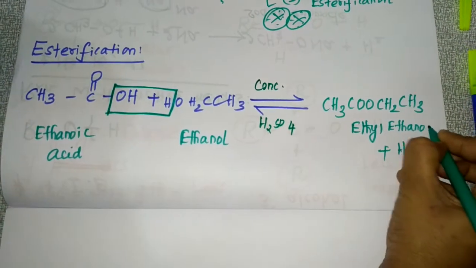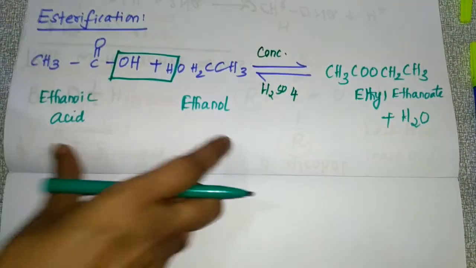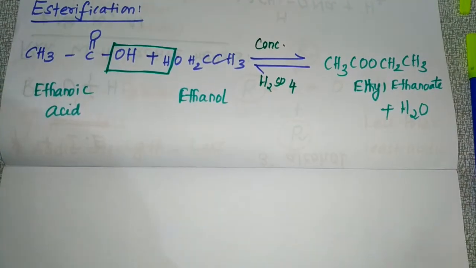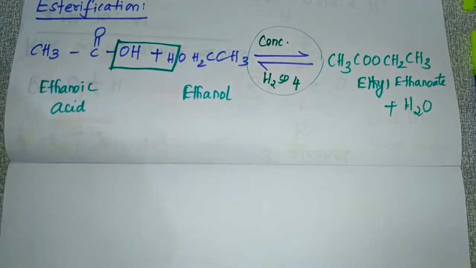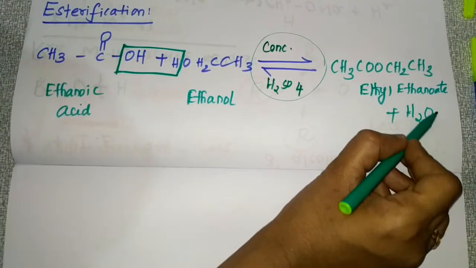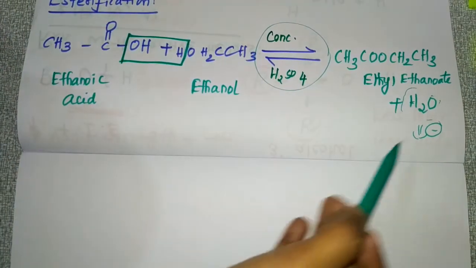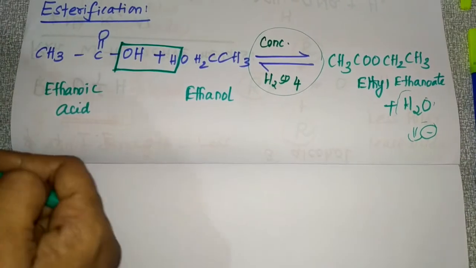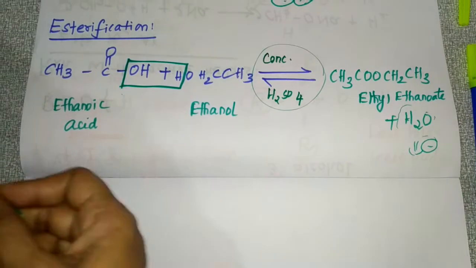Ethyl ethanoate. Okay, so here the important point is that esterification is a reversible reaction. Okay, it is a reversible reaction. See, here I had written, right? It's a reversible reaction. So to make it go forward, after the formation of water, you have to remove this water. So how will you remove that water? That work will be done by this concentrated sulfuric acid. Clear?